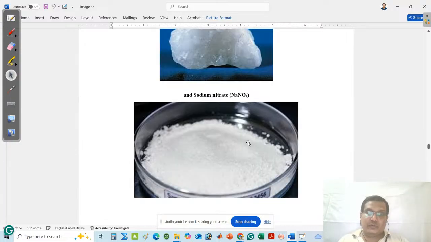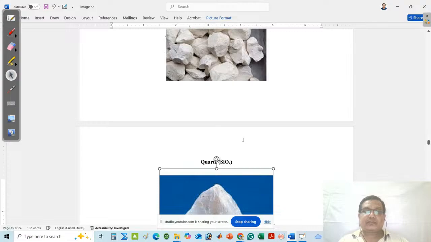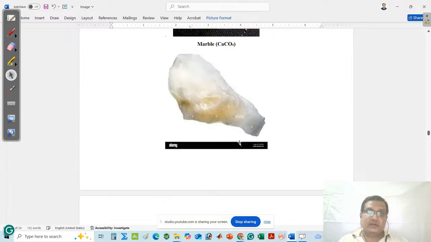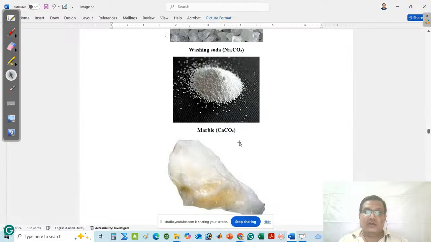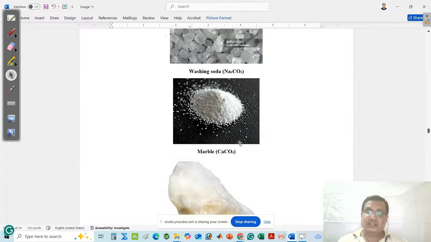If you think about sodium nitrate, it is not found from a living organism. Similarly, quartz, lime, baking soda, gypsum, marble, washing soda, rock salt. These compounds do not belong to living organisms. These are said to be inorganic compounds.